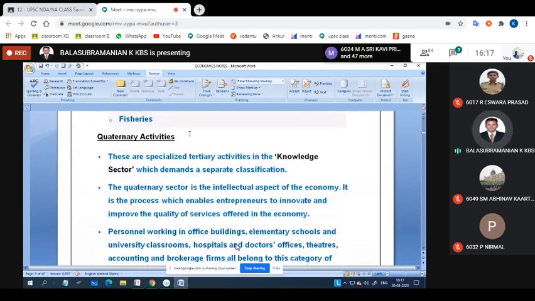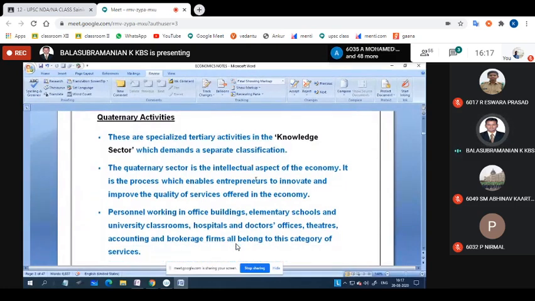And quaternary activities. These are specialized tertiary activities in the knowledge sectors. Okay, above the tertiary, tertiary means service sectors. There are next level people like officers, knowledge sectors, which demand separate classification. The quaternary sector is the intellectual aspect of the economy. It is the process which enables entrepreneurs, means the businessmen, to innovate and improve the quality and service offered in the economy, means private people like Tata Steel industries, Tata Motors, their group of companies people. Okay, it means the economic development people.